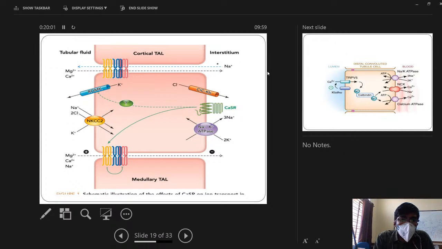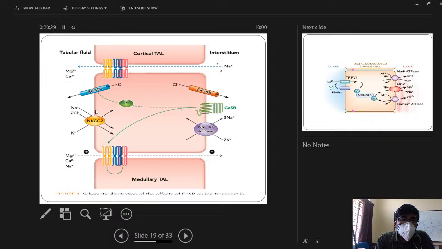So this is the thick ascending limb of the loop of Henle. As I told earlier, this is the calcium sensing receptor present on the basolateral surface. Once there is hypocalcemia, this receptor gets activated, and this activated receptor will cause net absorption of calcium and magnesium through the paracellular pathway. This is a paracellular 1 protein. This protein causes net absorption of calcium and magnesium.